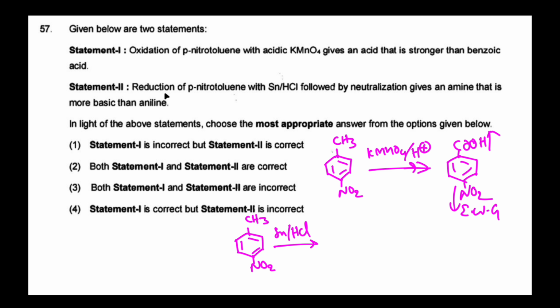In the second statement, reduction of para-nitrotoluene with Sn/HCl converts NO2 into NH2, so para-methyl aniline will form. Here the methyl group is an electron donating group, so the basicity increases compared to aniline. So para-methyl aniline is more basic than aniline. Both statement 1 and statement 2 are correct. So the correct answer is 2.